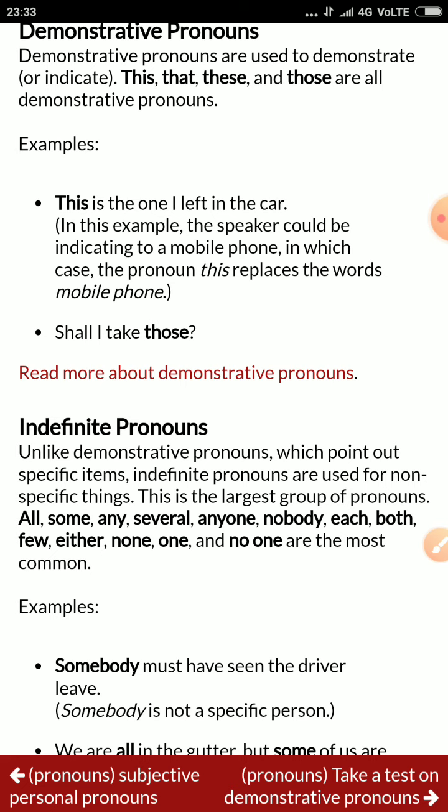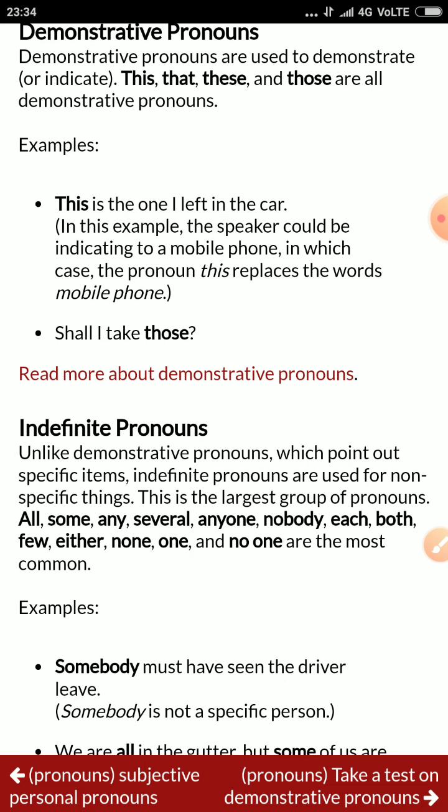Indefinite pronouns, unlike demonstrative pronouns which point out a specific item, are used for non-specific things. Indefinite pronouns have many examples to help understand what an indefinite pronoun is. As you can see here, the examples: all, some, any, several, anyone, nobody, each, both, few, either, none, one, no one, somebody. These are examples of indefinite pronouns.